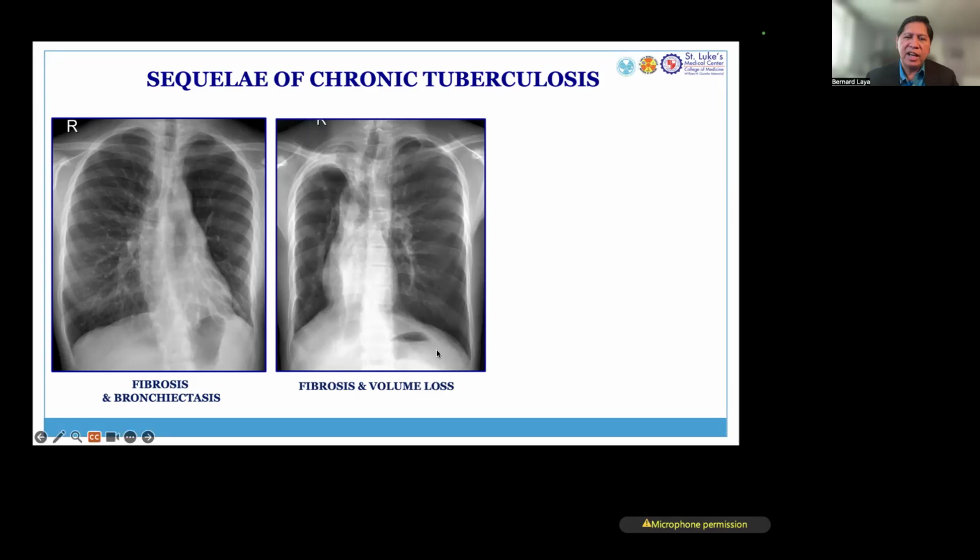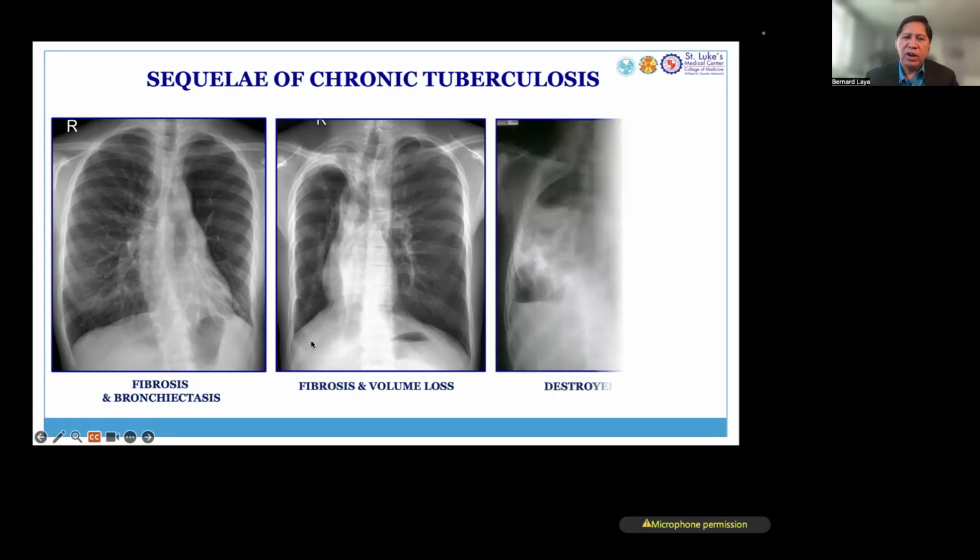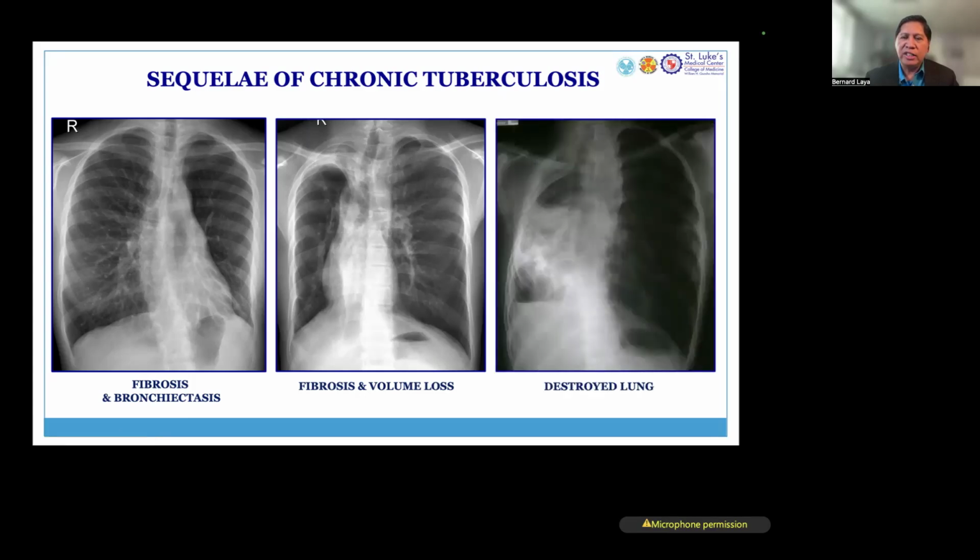This is the left side, which is maybe normal, but the right side, we have significant volume loss. We could even have a totally destroyed lung, if the patient was not treated immediately. So destroyed lung is something that is sad, but we see from time to time on patients who are not necessarily treated early for this particular disease.